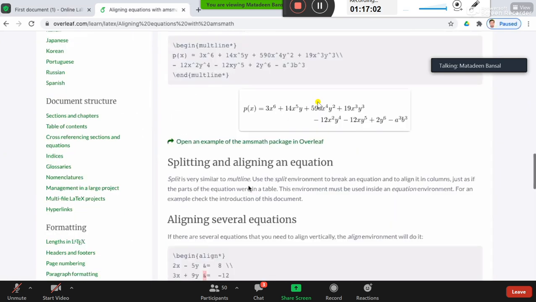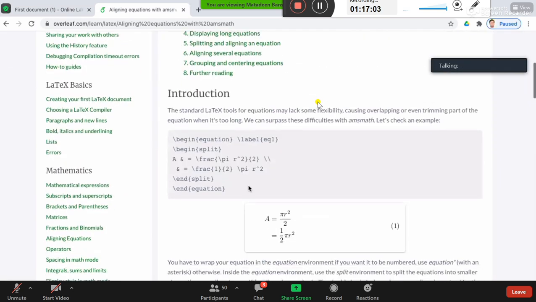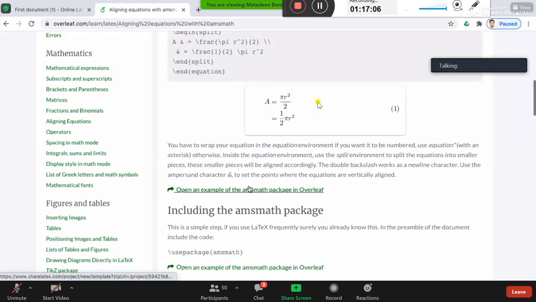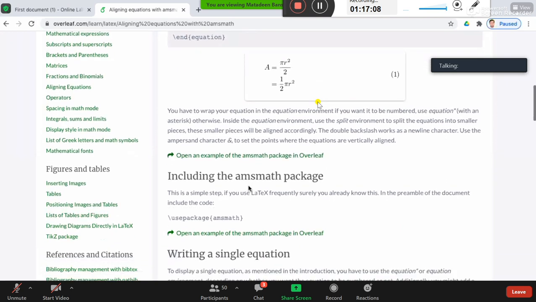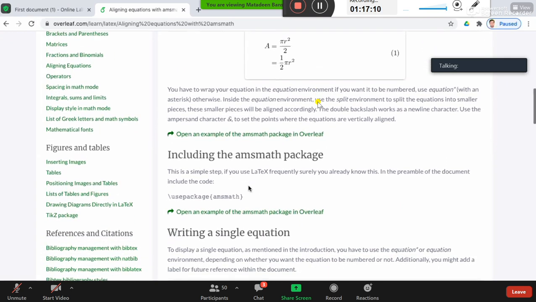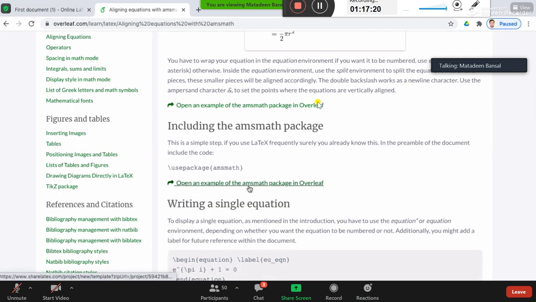All right. Okay, so this is the basics about mathematics, how to use math in LaTeX. Next, the next important part is figures and tables.